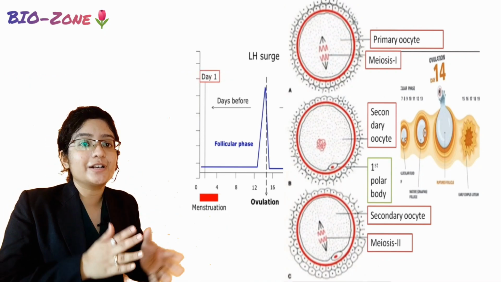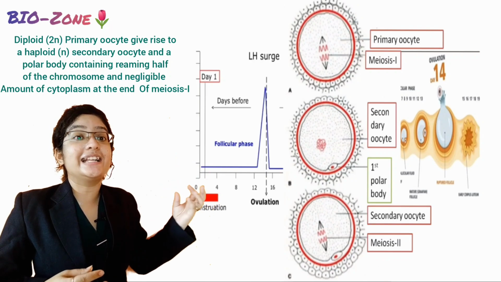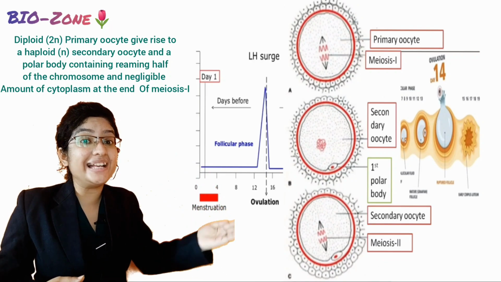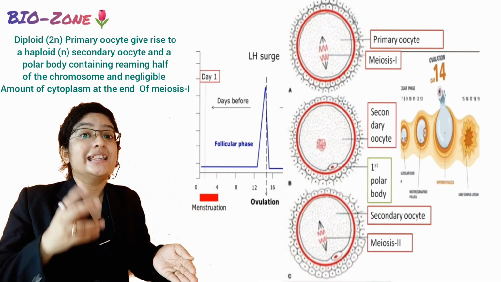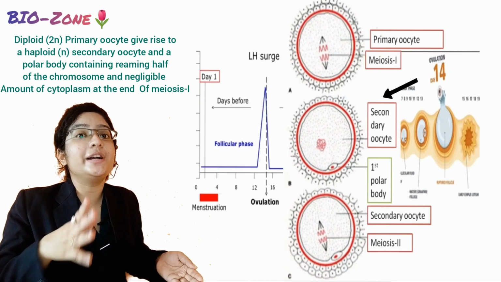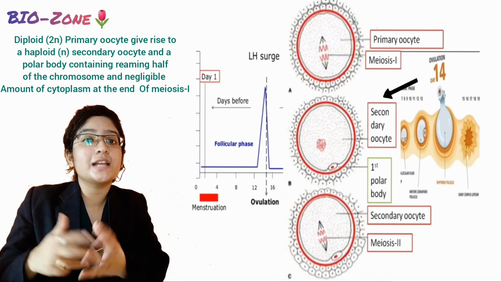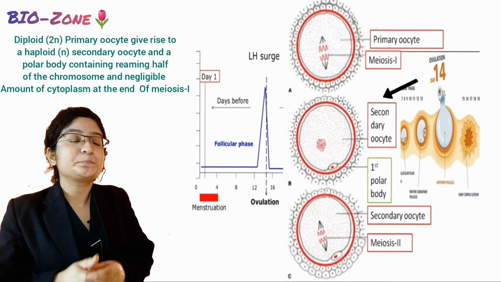Okay, so in the first question I would like to say that when the primary oocyte, that is diploid in nature, completes its meiosis 1, it produces only one secondary oocyte, that is haploid in nature. So where does the rest half set of chromosome go, right?